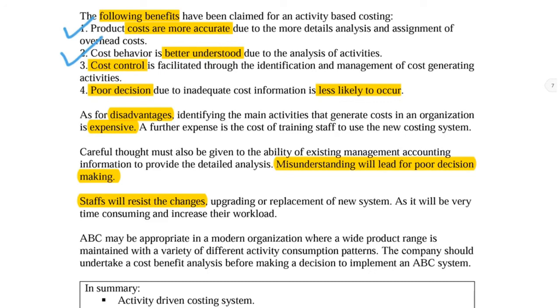Cost behavior in simple terms means what causes the cost to happen, what drives the cost. Because once we understand the cost behavior, at least we can control the cost well, because we know what is the thing that causes the cost to happen here. Then in order to control the cost, we should control the activity that causes the cost to happen. So once we can control the activity well, indirectly we can minimize the cost.